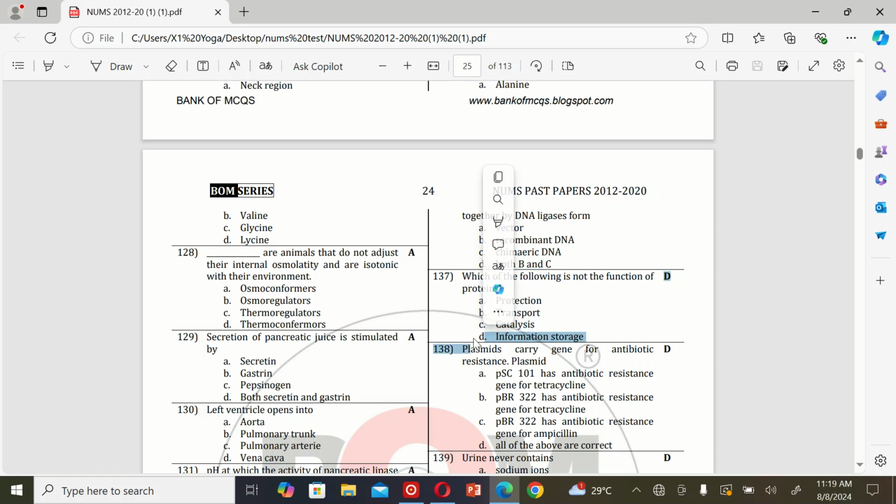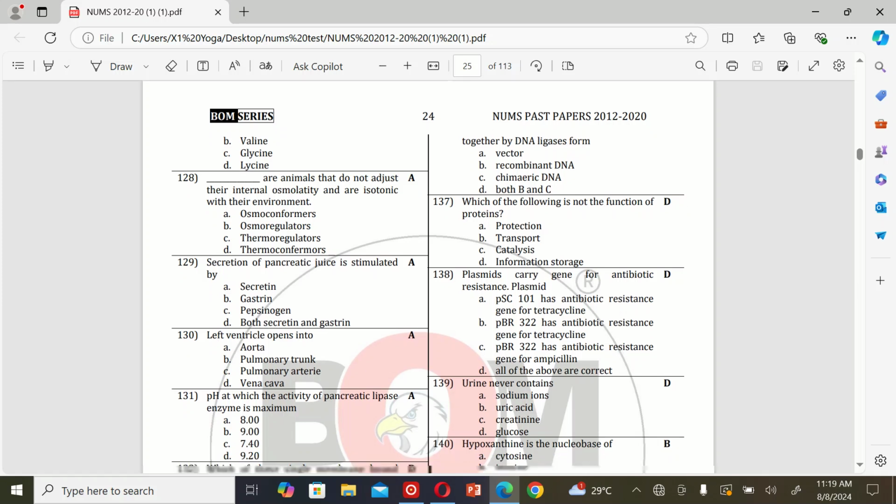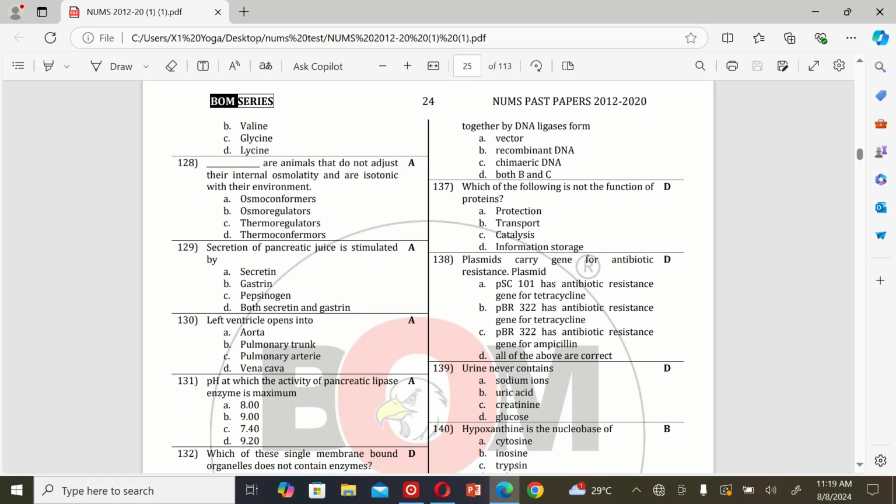Information storage. The next MCQ is: plasmids carry genes for antibiotic resistance. A. Plasmid pSC101 has an antibiotic resistance gene for tetracycline. So the correct option is all of the above are correct.